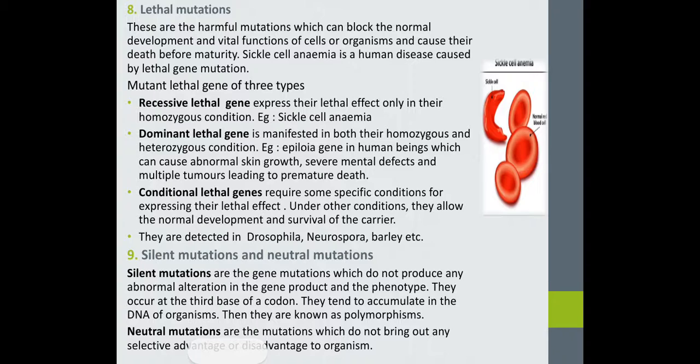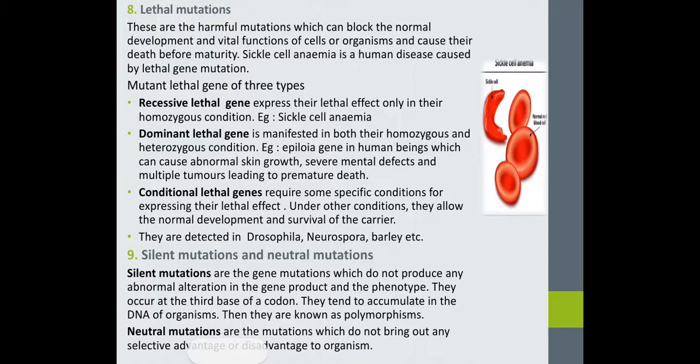Sickle cell anemia is a disease in which the RBCs change shape. Normal red blood cells are round in shape, as we can see from this picture. While in the case of sickle cell anemia, the RBC takes a sickle cell shape. This leads to the human disease sickle cell anemia.